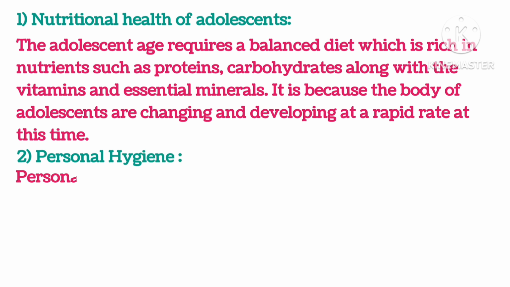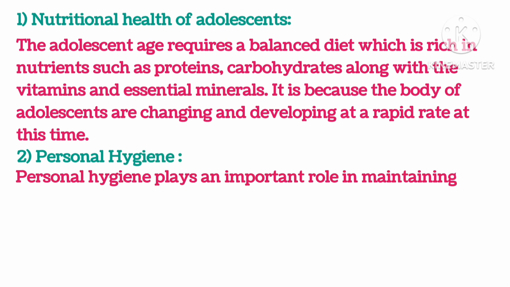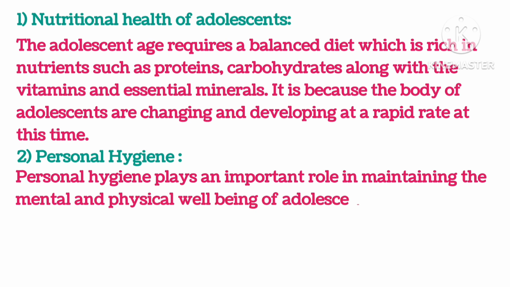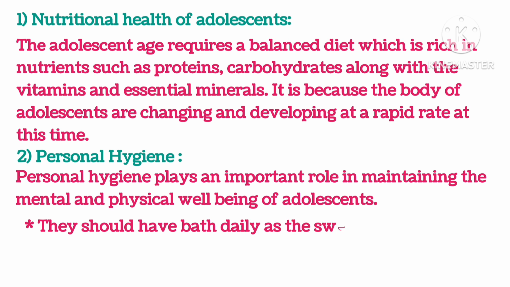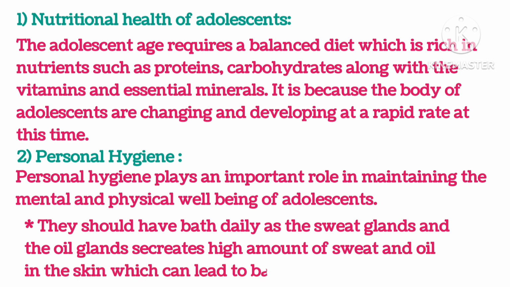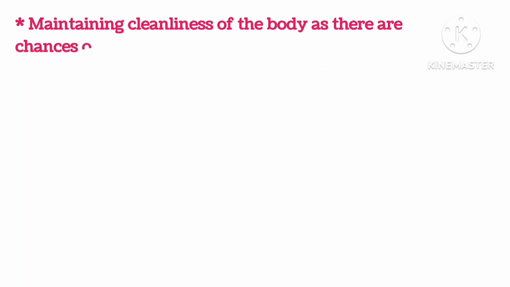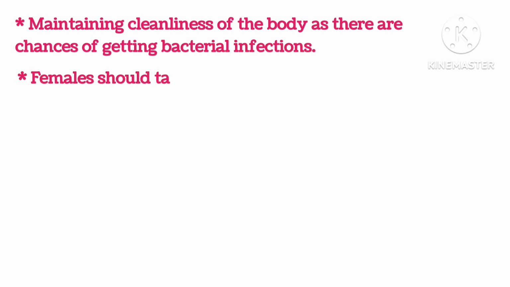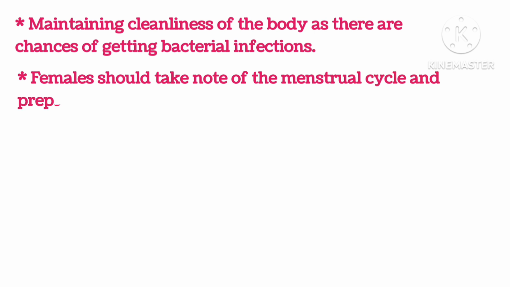Personal hygiene. Personal hygiene plays an important role in maintaining the mental and physical well-being of an adolescent. They should have a bath daily, as the sweat glands and the oil glands secrete a high amount of sweat and oil in the skin, which can lead to bad odor. Maintain cleanliness of the body, as there are chances of getting bacterial infection. Females should take note of the menstrual cycle and prepare themselves accordingly.